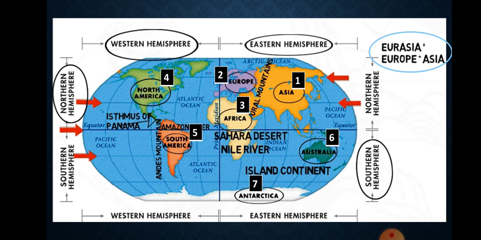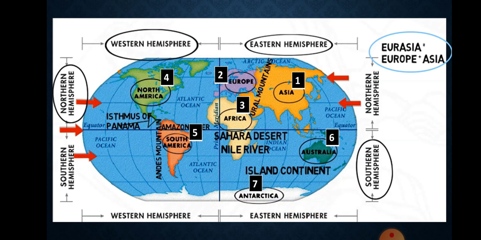Next continent is North America. It is the third largest continent of the world. It is linked to South America by a very narrow strip of land called the Isthmus of Panama. The next continent is South America. South America lies mostly in the southern hemisphere. The Andes, world's longest mountain range, runs through its length from north to south. South America has the world's largest river, the Amazon.